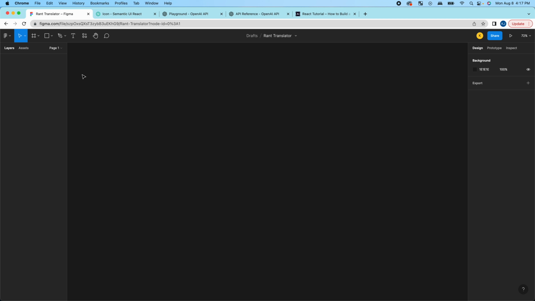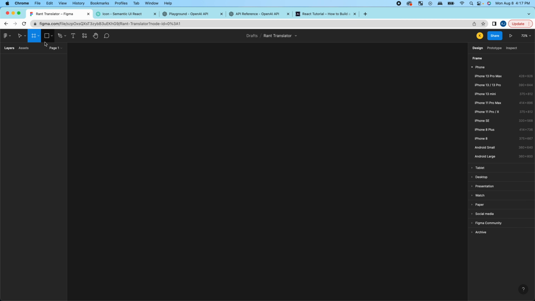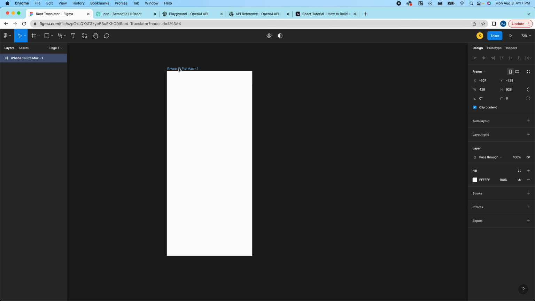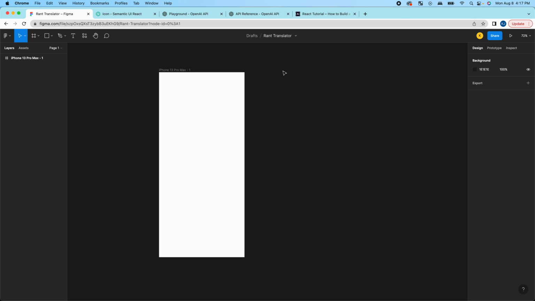So Figma is actually my program of choice for designing apps and even things like resumes and web pages. And right now I'm just going to add an iPhone 13 Pro Max frame so that we can work with the size that I intend this app to be used for. Okay, so I'm actually going to speed up this whole design process because the nitty-gritty is not that important. The important thing is that I'm going to be using icons from the Semantic UI React library, and I'm going to just make a simple translation type app. So the design's not that important, the functionality is more important.